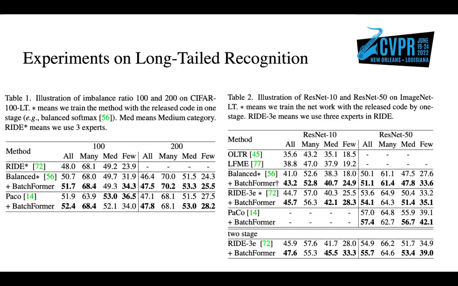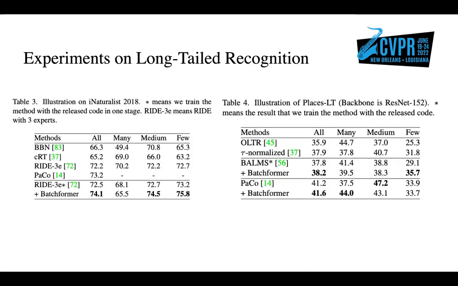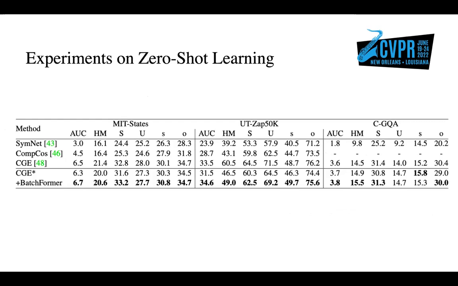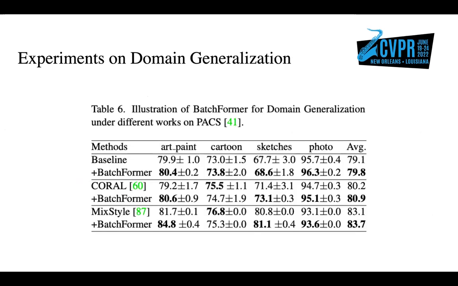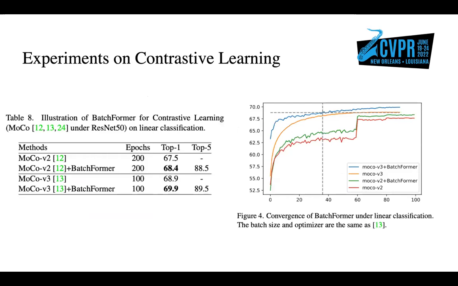We have demonstrated the effectiveness of BatchFormer on over 10 datasets. The proposed BatchFormer consistently improved the state-of-the-art on CIFAR-100-LT, ImageNet-LT, iNaturalist 2018, and Places-LT. BatchFormer consistently improves CGE on compositional zero-shot learning. Besides, BatchFormer also considerably improves the domain generalization baselines. Particularly, we find BatchFormer can also improve contrastive learning. We observe consistent improvement on MoCo v2 and MoCo v3.